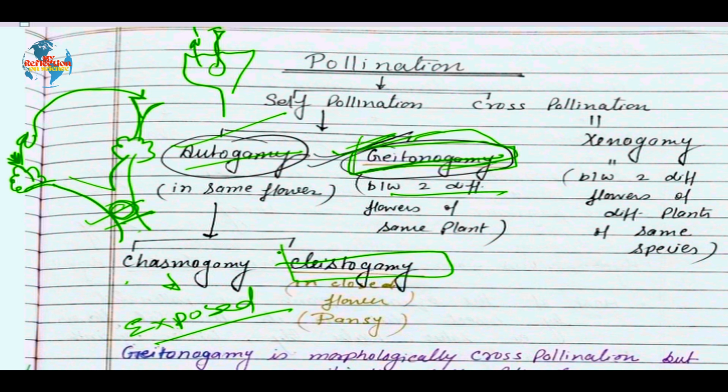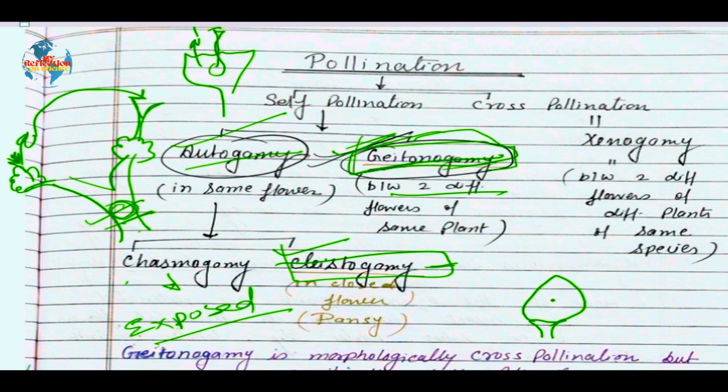Let's move to the next important topic, cleistogamy. A one mark question comes on this. What is cleistogamy? Examples of some cleistogamous flowers could be asked in the exam. So cleistogamous flowers are those flowers which never open. Then how does pollination take place in those flowers? Let's have a look at this diagram. Suppose this is the bud condition.